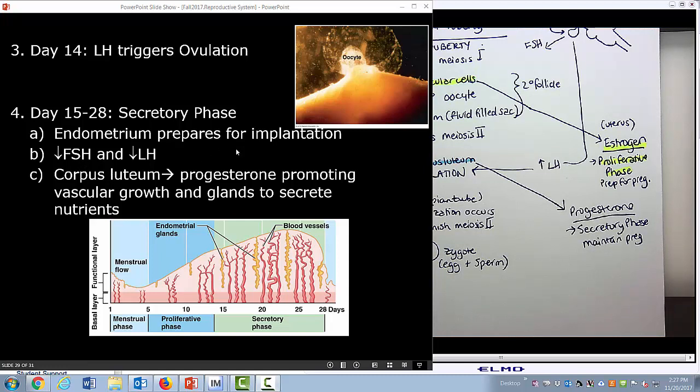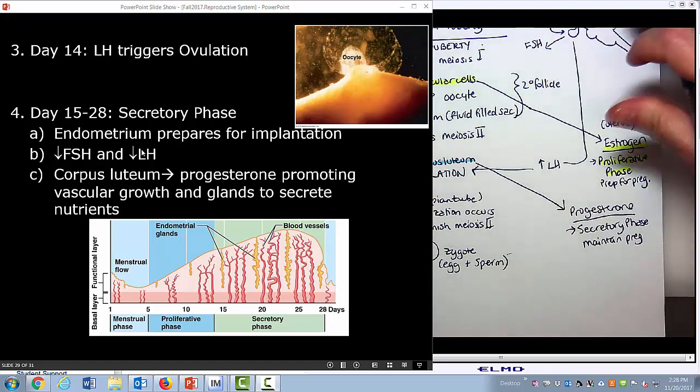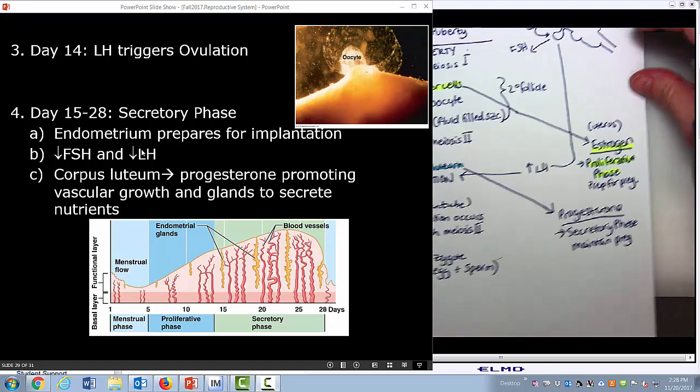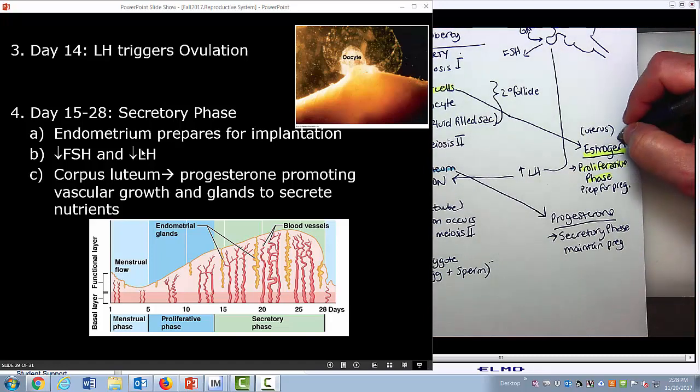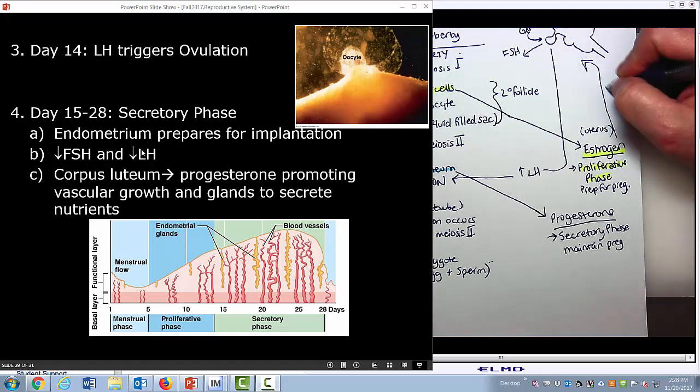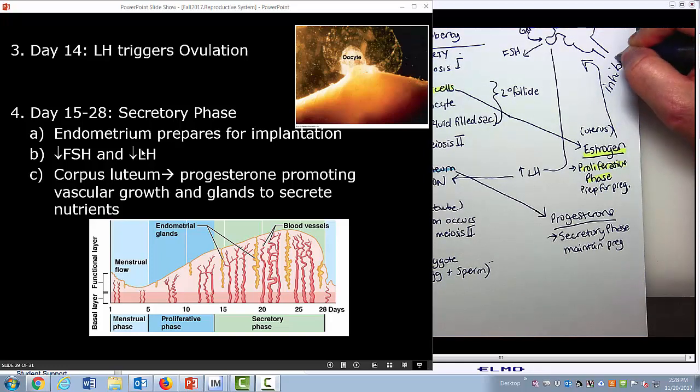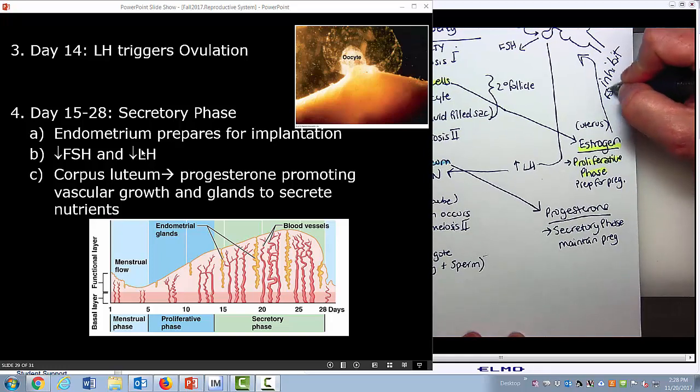At this particular time, because of the progesterone levels, it's feeding back onto the pituitary gland and the hypothalamus, causing a decrease in FSH and LH. So over here on my diagram, the estrogen and the progesterone are going to inhibit FSH and LH.